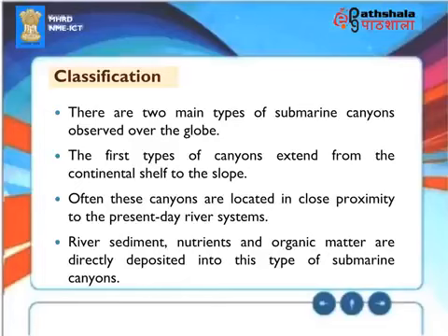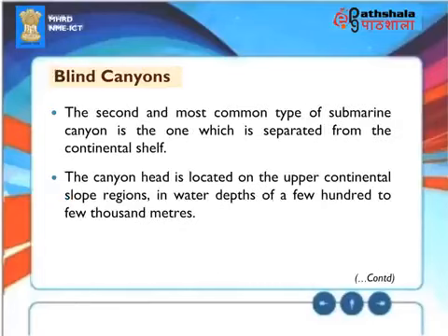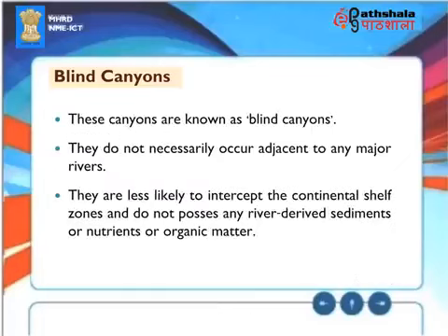River sediment, nutrients, and organic matter are directly deposited into this type of submarine canyons. Blind canyons. The second and most common type of submarine canyon is the one which is separated from the continental shelf. The canyon head is located on the upper continental slope regions in water depths of a few hundred to few thousand meters. These canyons are known as blind canyons. They do not necessarily occur adjacent to any major rivers. They are less likely to intercept the continental shelf zones and do not possess any river-derived sediments or nutrients or organic matter.